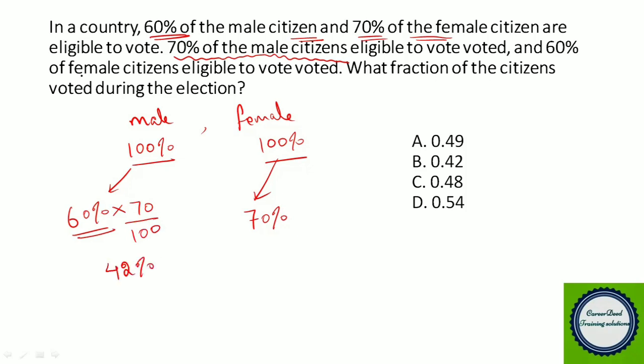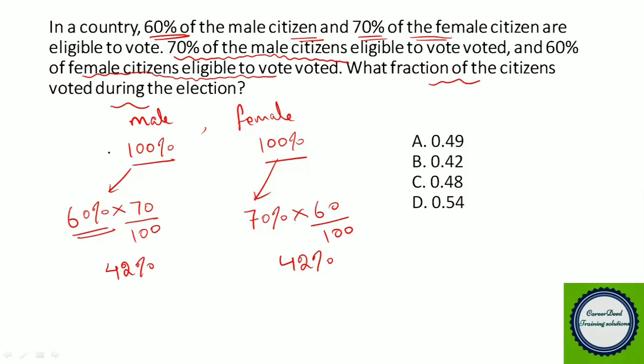And 60% of the female population eligible to vote voted. So out of the 70% female population eligible to vote, only 60% voted. So what is 60% of 70%? You get again 42%. Okay, now our question is, what fraction of the citizens voted during the election? So you have to find what fraction of the citizens voted.